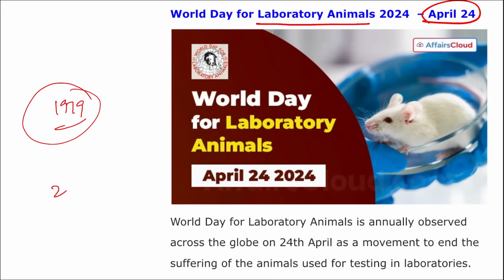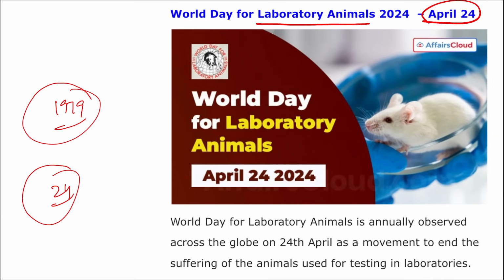Then why do we observe this on 24th of April? Because this marks the birth anniversary of Lord Hugh Dowding, a British Air Chief Marshal who was an anti-vivisectionist and a former president of the National Anti-Vivisection Society. Then there is an act that you need to remember, that is the Prevention of Cruelty to Animals, PCA